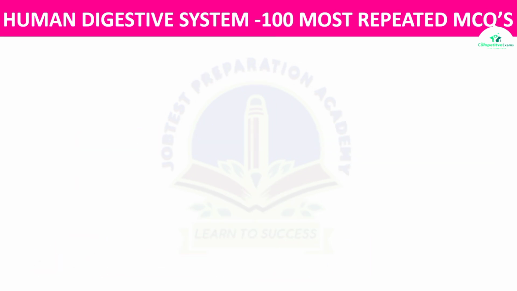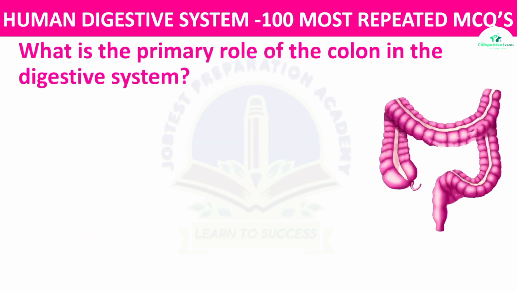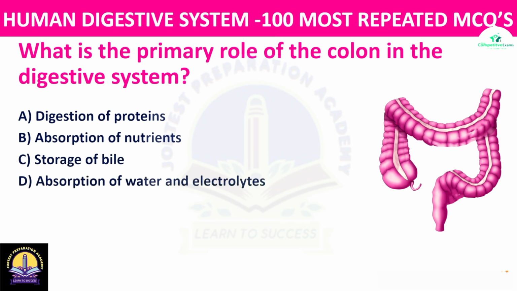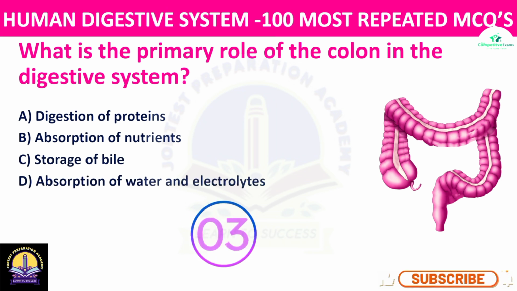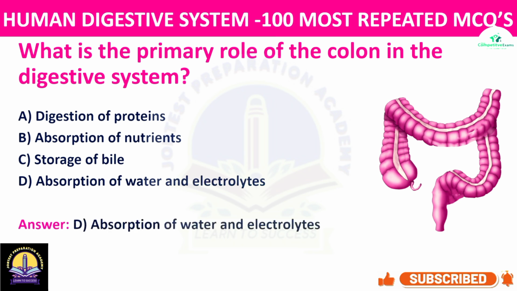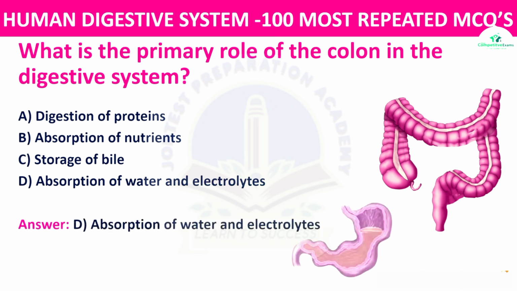Next question. What is the primary role of the colon in the digestive system? The options: digestion of proteins, absorption of nutrients, storage of bile, or absorption of water and electrolytes. The right answer is absorption of water and electrolytes. The colon primarily absorbs water and electrolytes from the undigested food, forming feces.